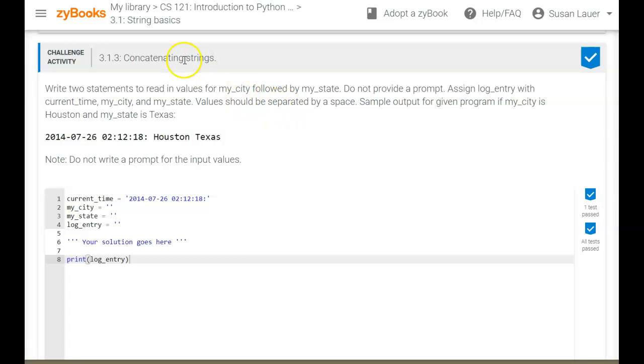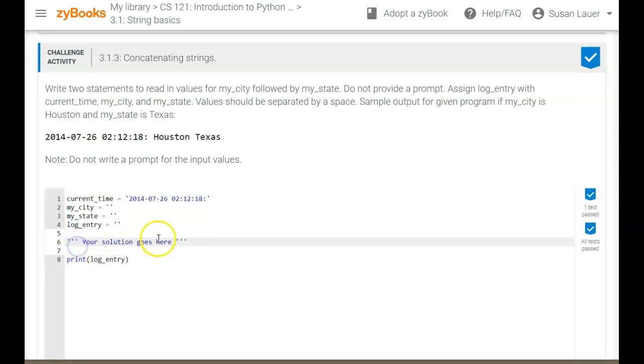3.1.3, you're concatenating, putting plus signs in between strings. If you want spaces, you're going to have to add a space in with the plus signs. So you're going to write 2 statements to read in the values. That's an entry. So my city, my state. So these 3 I'm filling in.